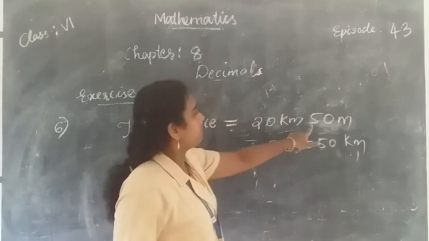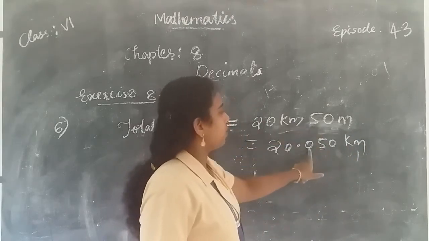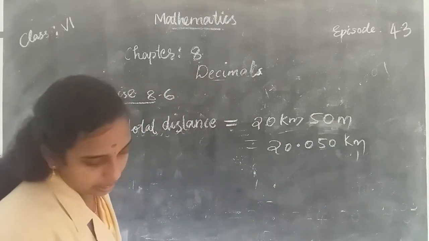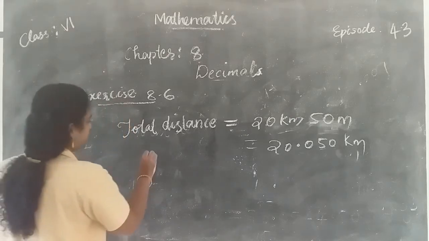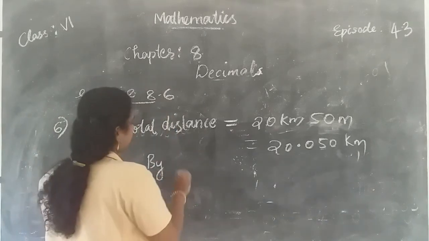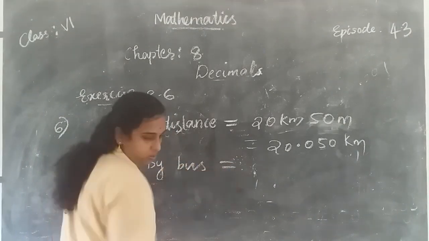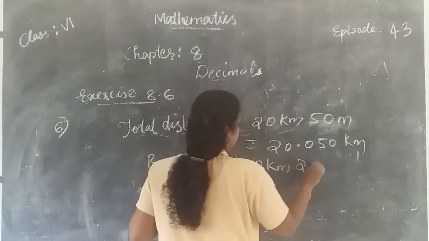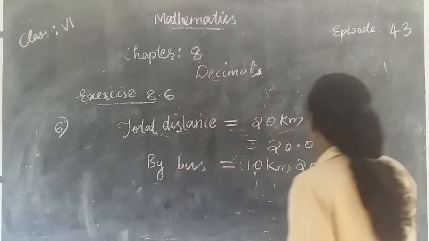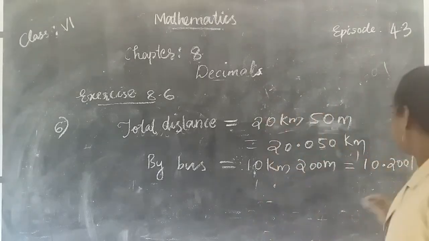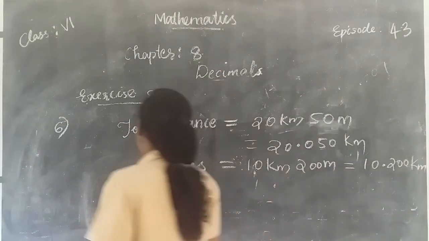If you convert 50 meter into kilometer, 50 by 1000, you get 0.050 kilometer. Then the distance covered by bus is equal to 10 kilometer 200 meter. Converting 200 meter into kilometer, you get 10.200 kilometer. Then we want to find the distance covered by auto.